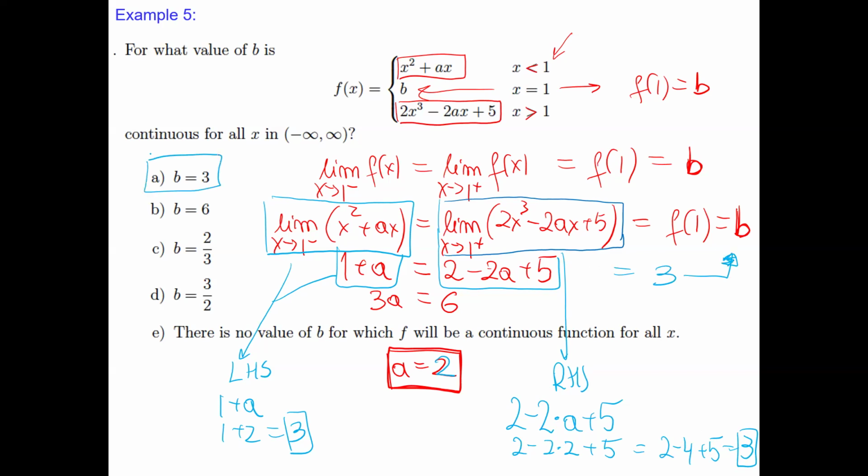A little bit of a twist at the end, but the right-hand side limit is 3, the left-hand side limit is 3, and the value must also be 3, and the value is b. Then b must be 3. The important part is the definition: the limit on the left and the limit on the right must be the same as the value. Then the function is continuous. We have 3 types of discontinuity: removable, jump, and infinite. Please check the first example for these types. Thank you. Enjoy continuity and discontinuity.